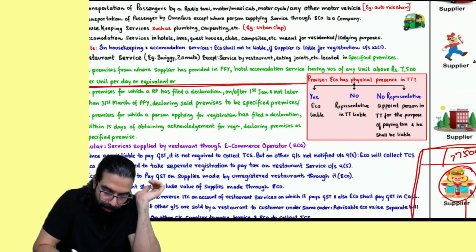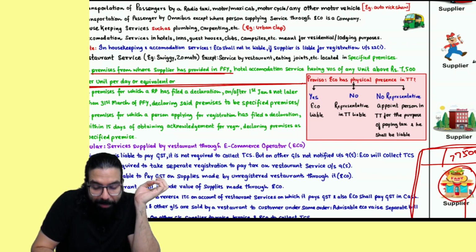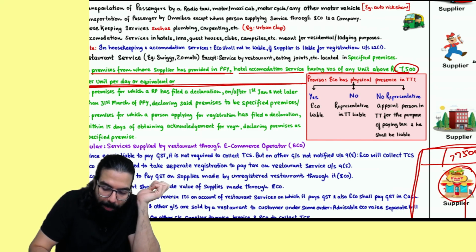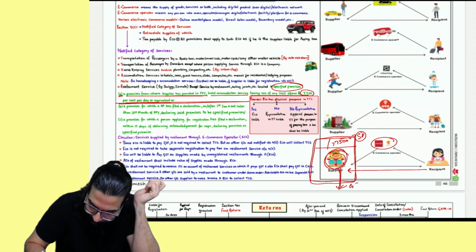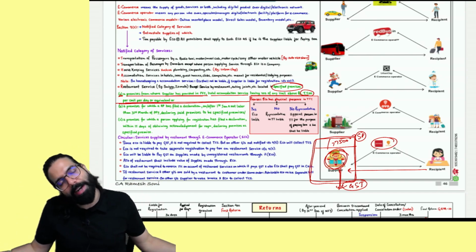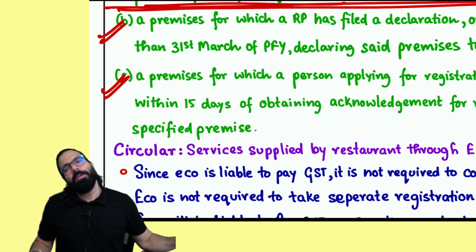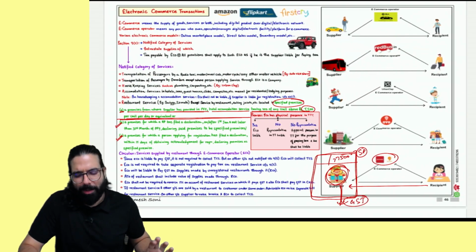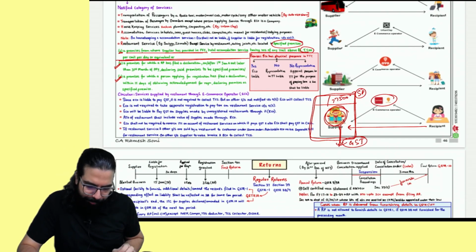Okay, sir. A premise from where the supplier has provided in the preceding financial year restaurant or hotel accommodation service having value of supply of any unit above 7,500, that will become a specified premise. And in the case of a specified premise, the restaurant only pays the GST, section 9(5) is not applicable. This point, what I already told you, that is only applicable. For Jan students, B and C point is applicable. So Jan students, for Jan, I'll release one small amendment later. You can see later. That's it.